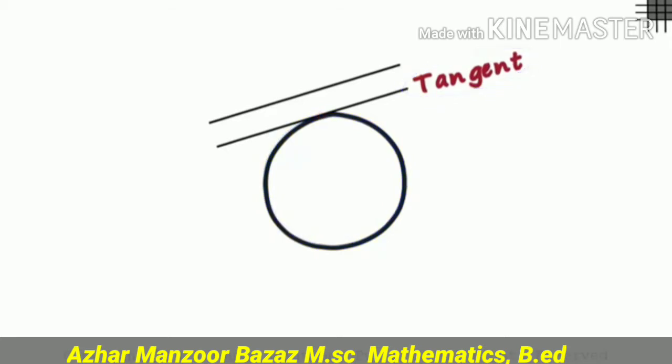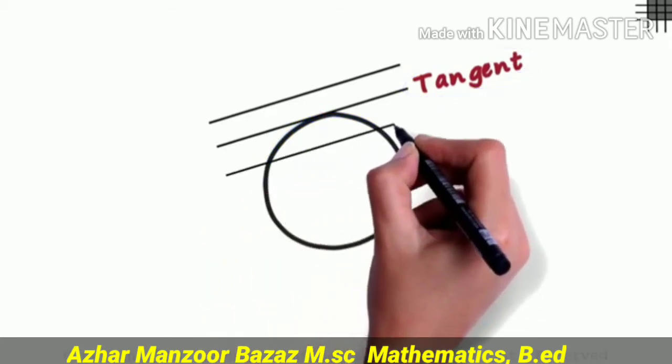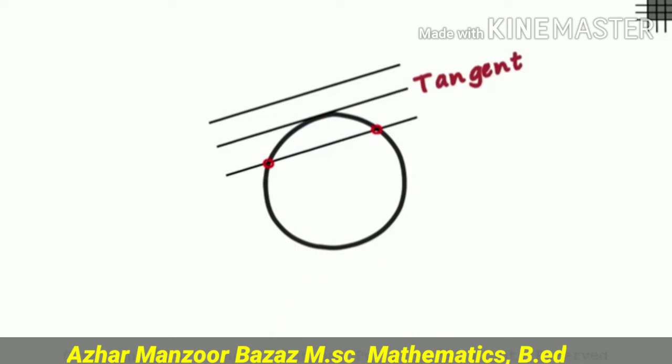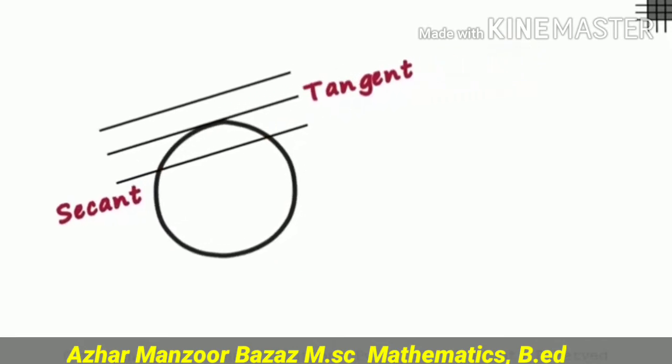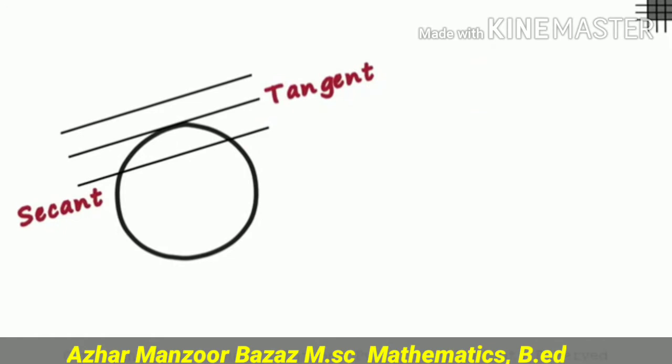After that, I will draw another line to this circle which touches the circle at 2 points, which we call the secant. It means a line which touches the circle at one point is called a tangent, and a line which touches the circle at 2 points is called a secant.